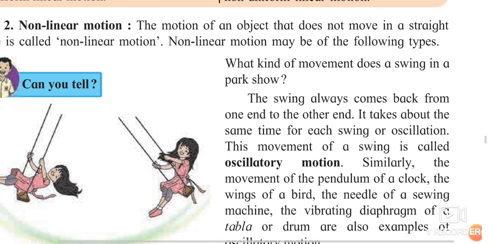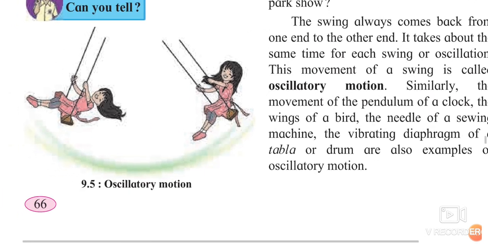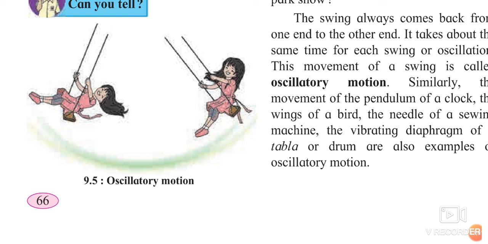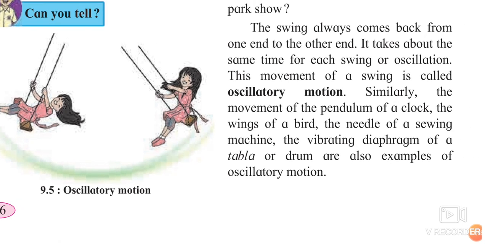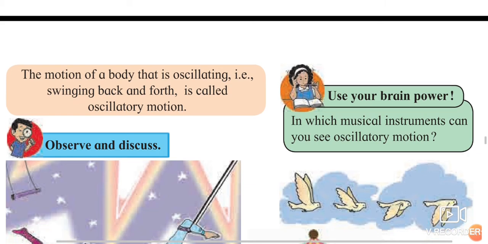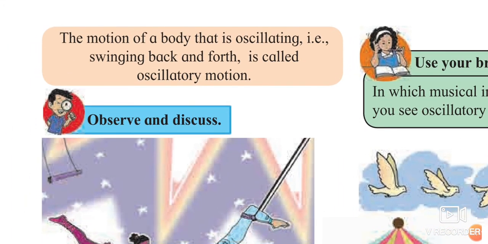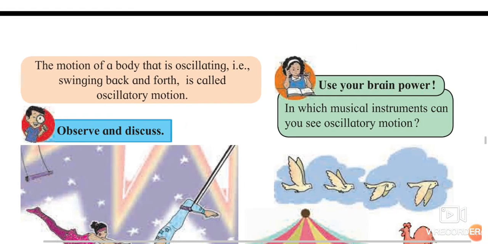Oscillatory motion means what? The movement such as a swing: you can clearly see a girl taking a swing, she is going front, she is coming back, she is again going front, she is coming back. So it is front and back. The motion of an object that goes back and forth, to and fro, we can say is oscillatory motion. The motion of a body that is swinging back and forth is called oscillatory motion.